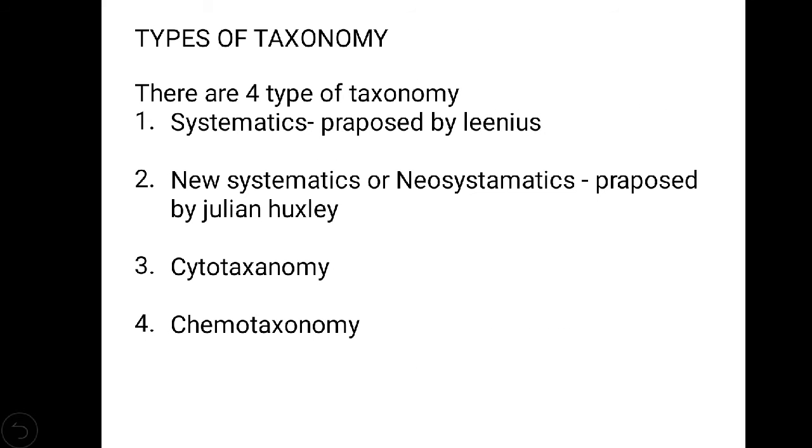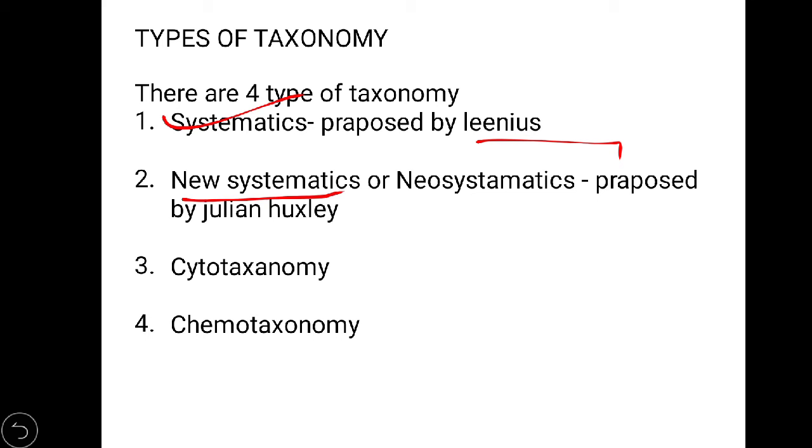So now the types of taxonomy. There are four types of taxonomy. First is systematics. It was proposed by Carolus Linnaeus, who is also known as the father of modern biology. When a question is asked, who is the father of modern biology, you will give the answer Carolus Linnaeus. And Carolus Linnaeus also proposed the term systematics.